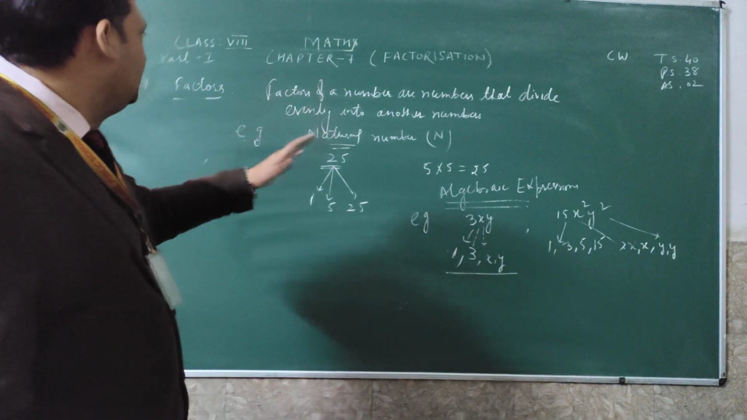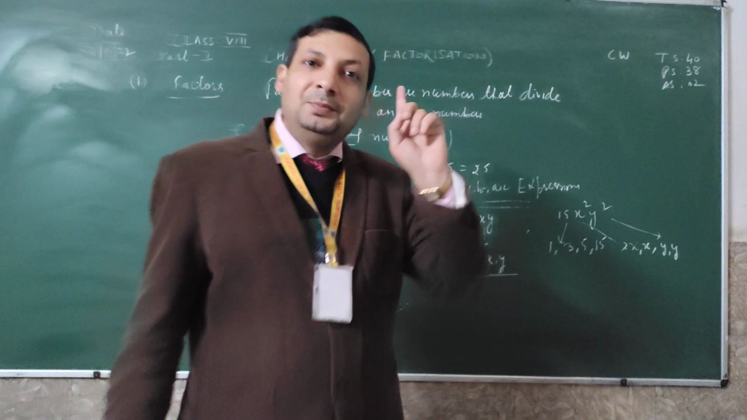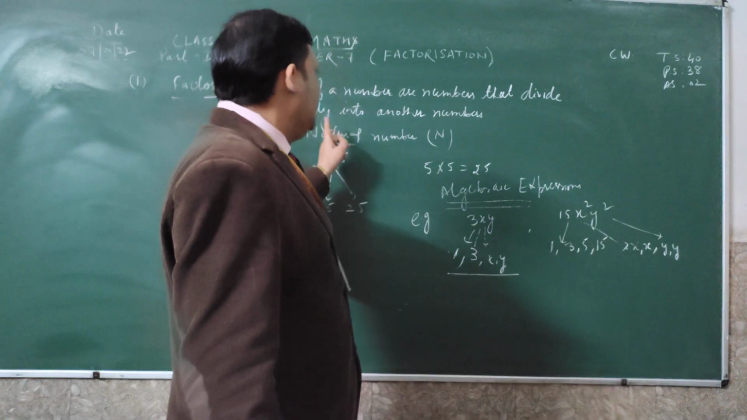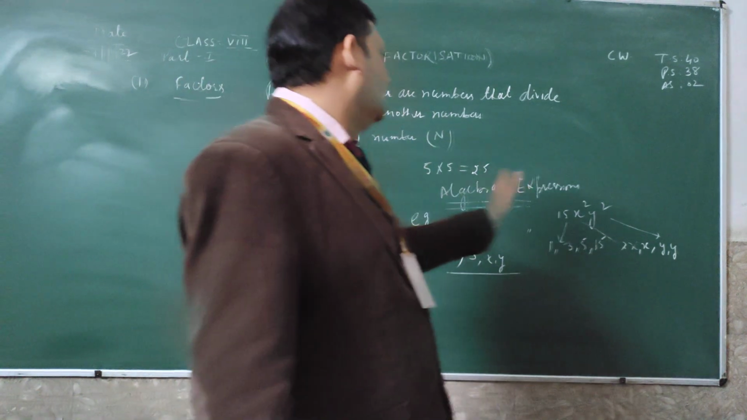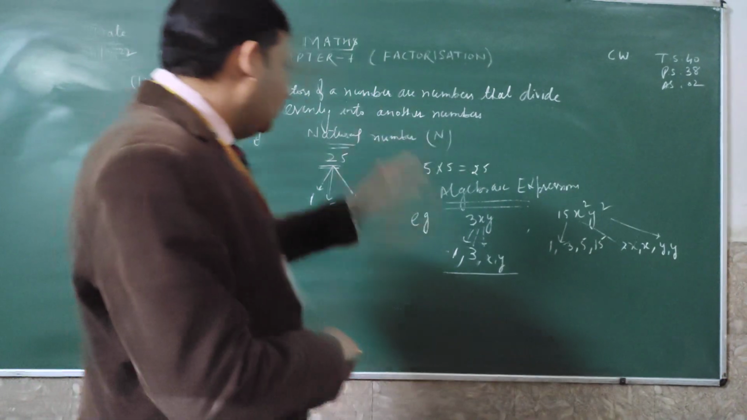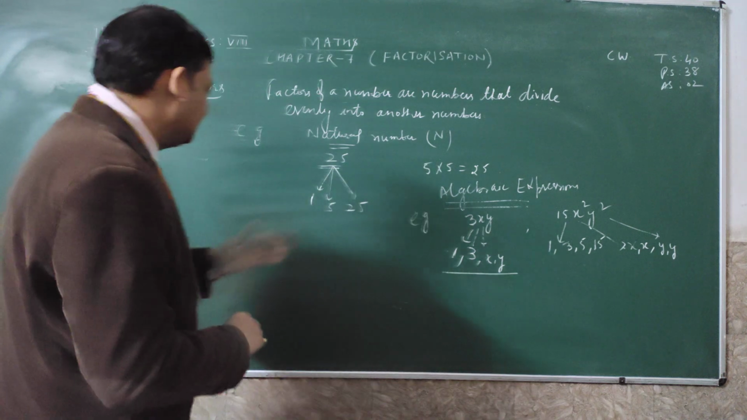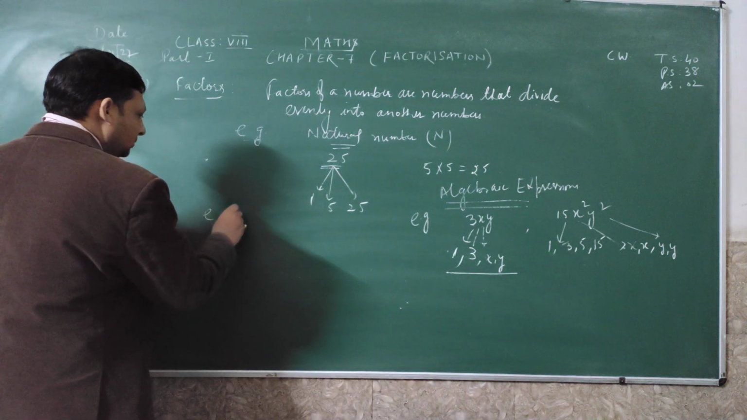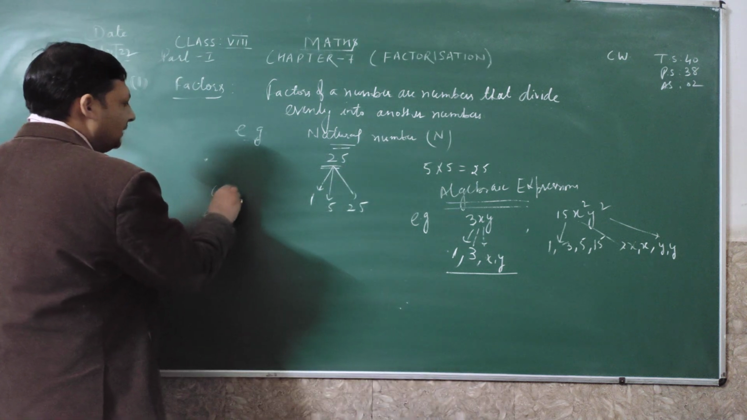So what I have told you, dear student, is that the factors of a number are the numbers which divide evenly into another number, meaning we can divide that number into other numbers. Now we will take a very interesting example of common factors. That will also belong to algebraic expressions. How to find common factors?